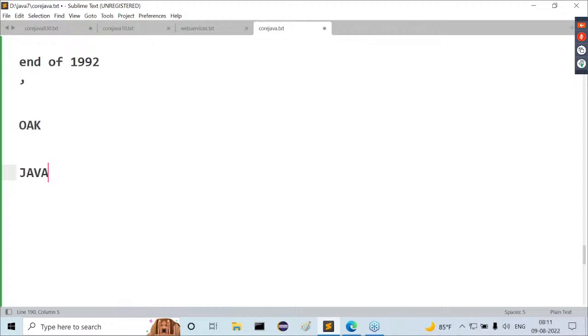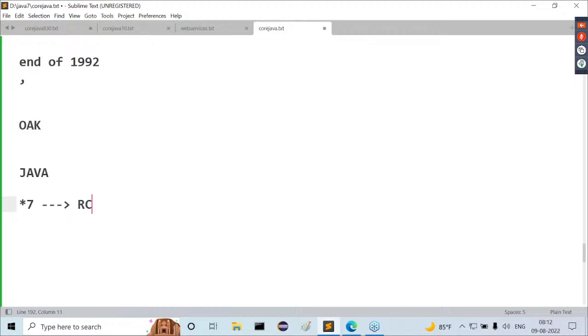At the end of 1992, Sun Microsystems provided its very first product based on the Java programming language. The name of that first product is Star 7. What is this Star 7 actually?